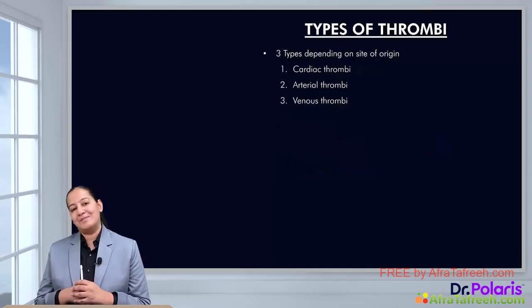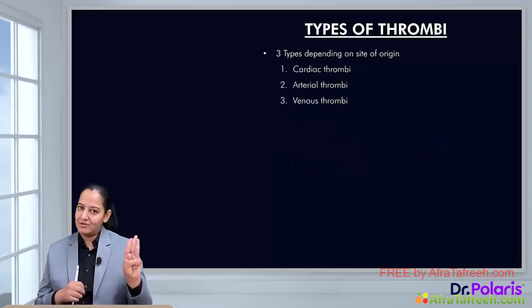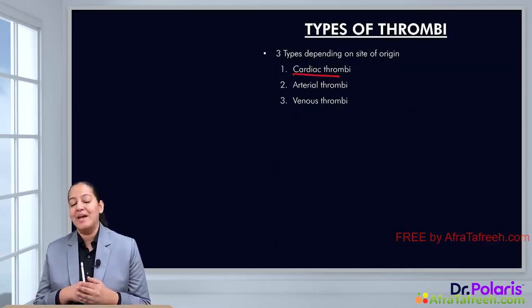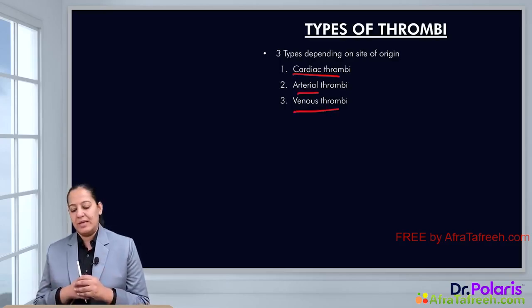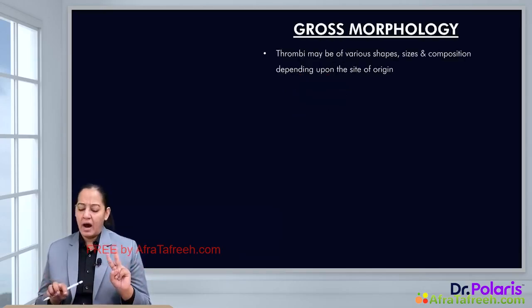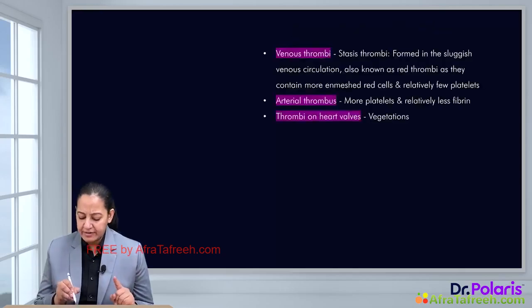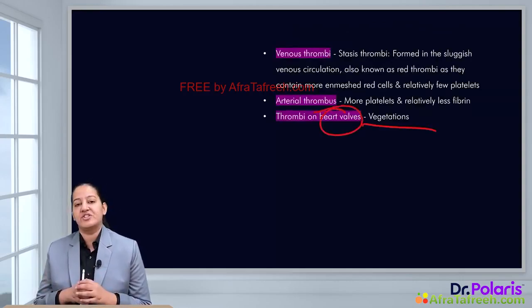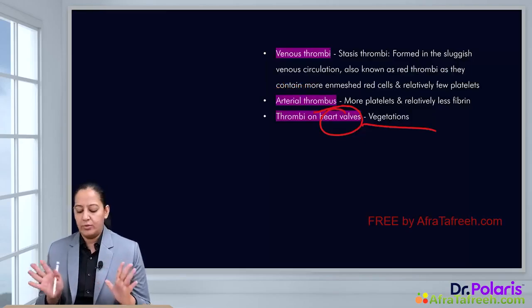Now coming to the types of thrombi. There are three types. If the thrombus is formed in the heart, it is known as cardiac thrombus. If formed in an artery, it is known as arterial. If formed in a vein, it is known as venous. So three types of thrombi are present. Grossly, if you talk about thrombus in the heart, they are deposited on the heart walls and are known as vegetations.